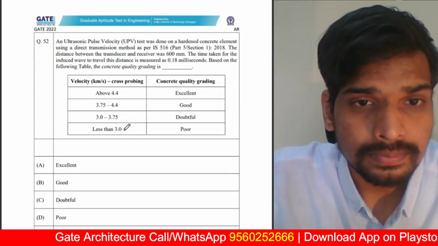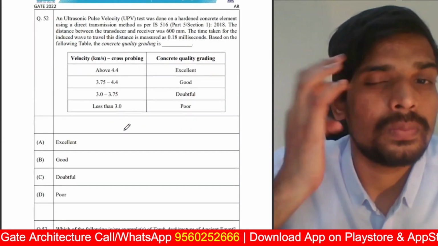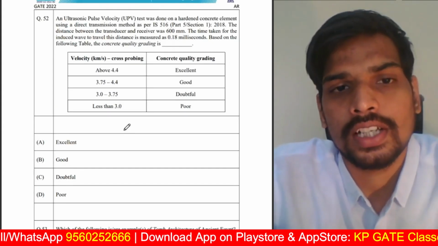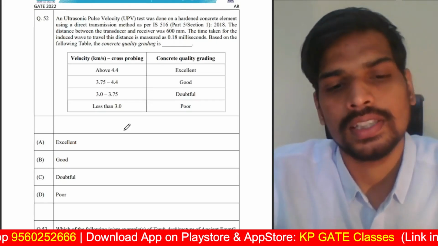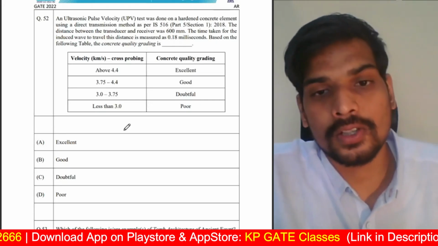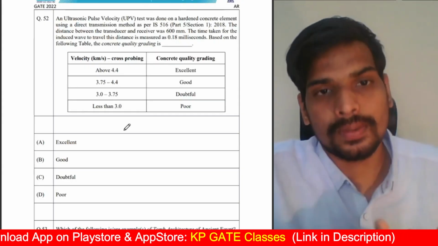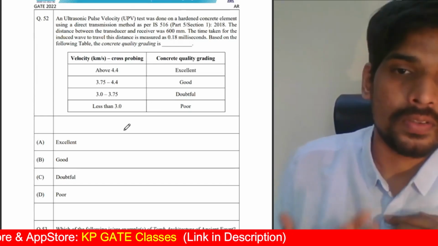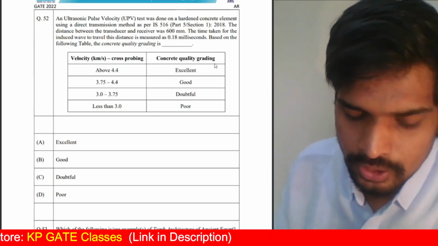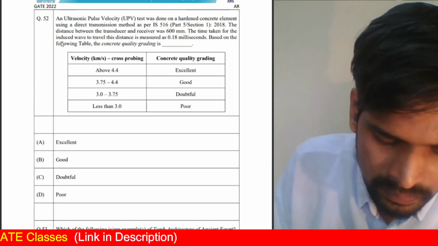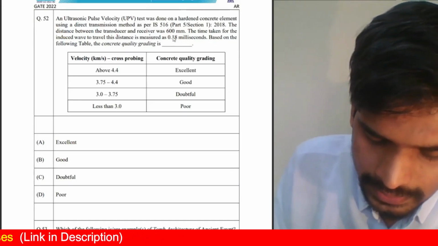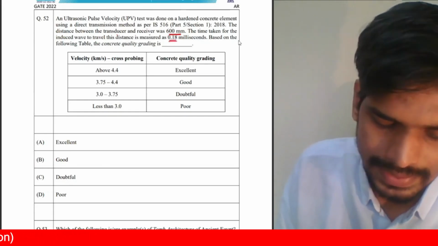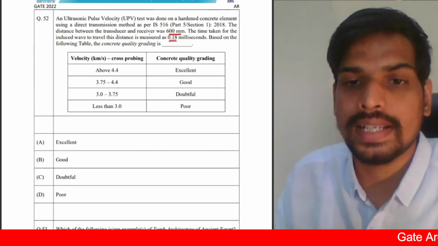So that's 51. 52. An ultrasonic pulse velocity test was done on a hardened concrete element. USPV test, actually ultrasonic pulse velocity test, is a non-destructive test. There are lots of non-destructive tests in estimating the strength of concrete, like rebound hammer test and all. This also is a test where you use the sound or ultrasonic waves passing through the concrete as a means to find out the grade of it. So let us see. The distance between the transducer and the receiver is 600 mm. The time taken by the induced wave to travel the distance is 0.18 milliseconds. Based on the table, concrete quality grading is dash.